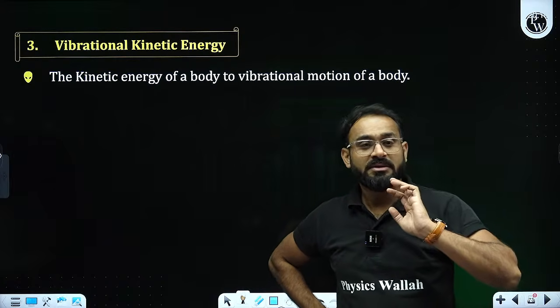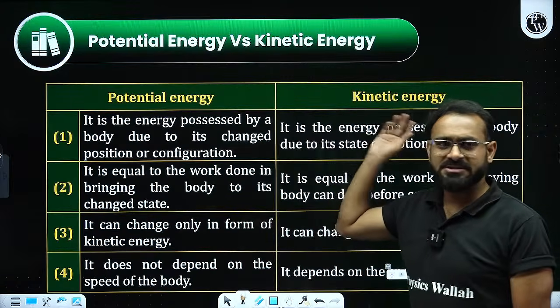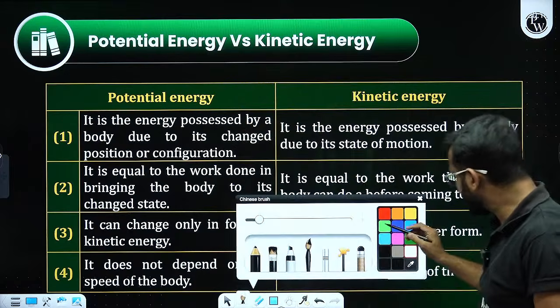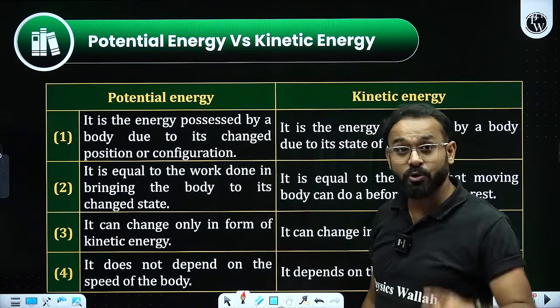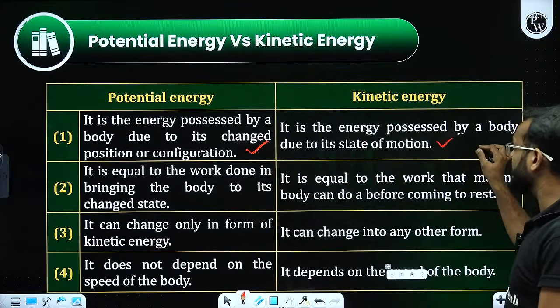Yes, complete syllabus. Talking about the difference, the most common question being asked: potential energy and kinetic energy. Potential energy is the energy possessed by the body due to change in its position or configuration, whereas kinetic energy is due to motion.